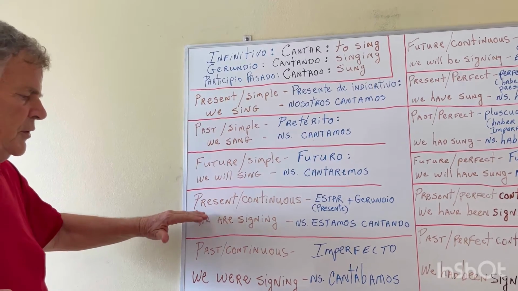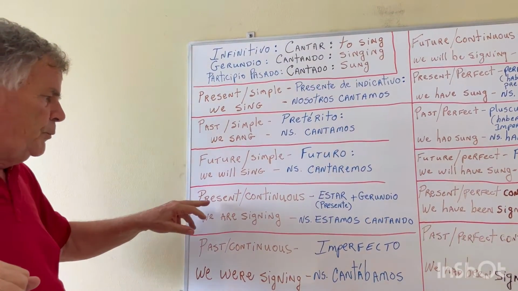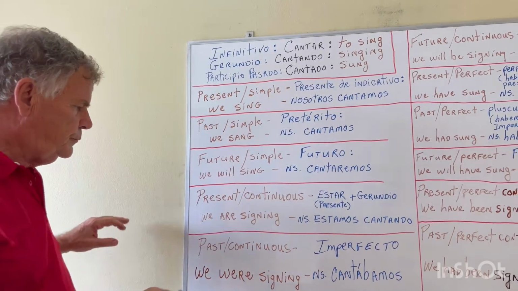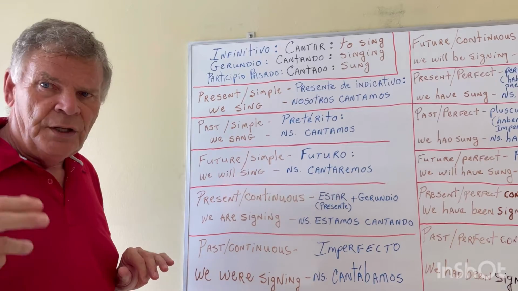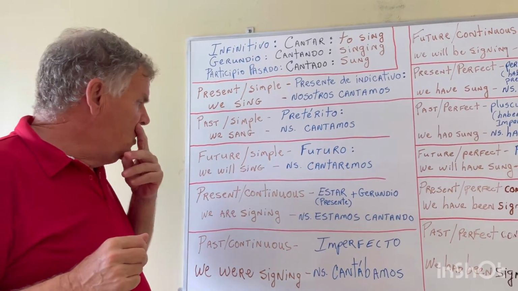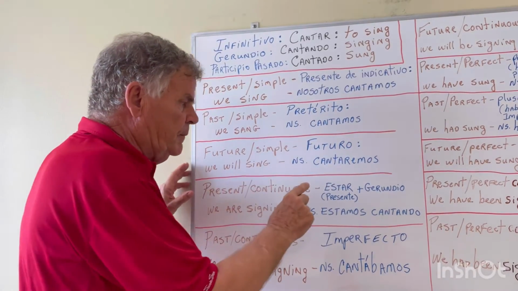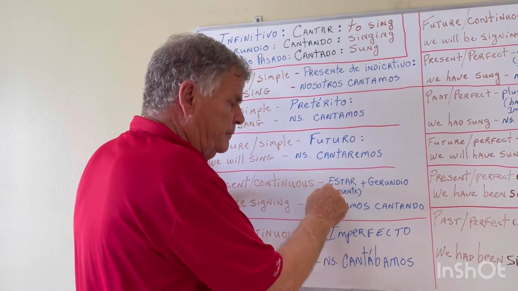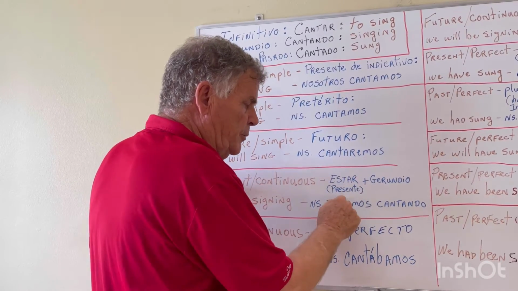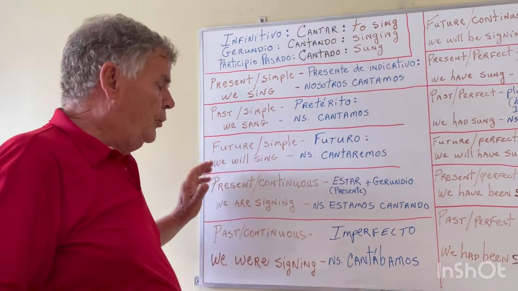Now, we've dealt with the three simple. Now we're going to deal with the three continuous tenses. So the present continuous, we are singing in English. We are singing. In Spanish, to give we are singing, we put the auxiliary verb estar in the present plus the gerund.